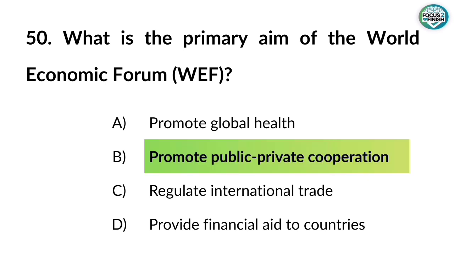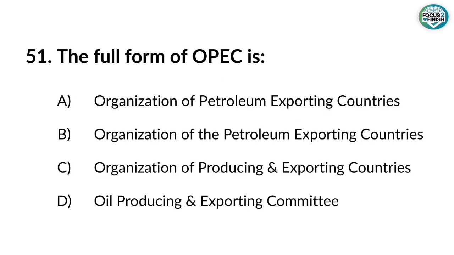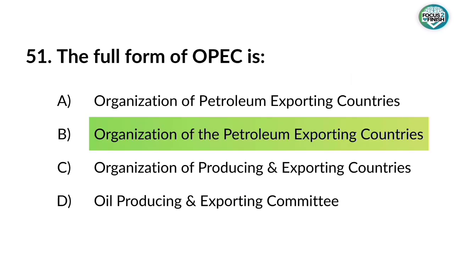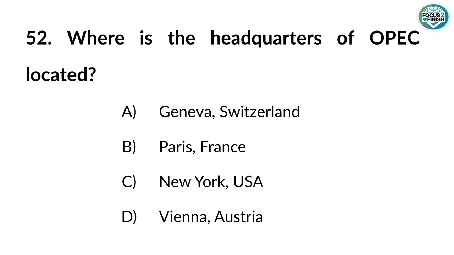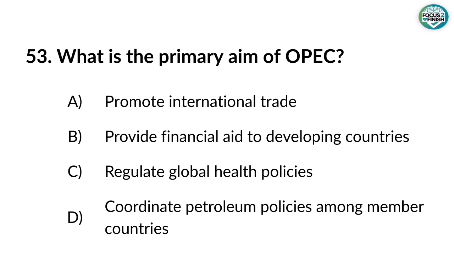Answer: Promote public-private cooperation. 51. The full form of OPEC is? Answer: Organization of the Petroleum Exporting Countries. 52. Where is the headquarters of OPEC located? Answer: Vienna, Austria. 53. What is the primary aim of OPEC?